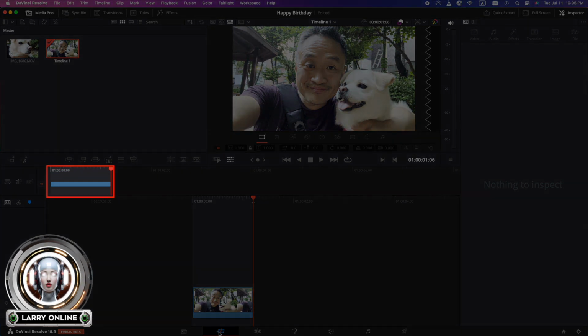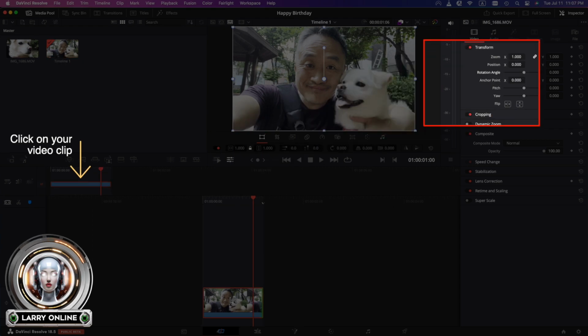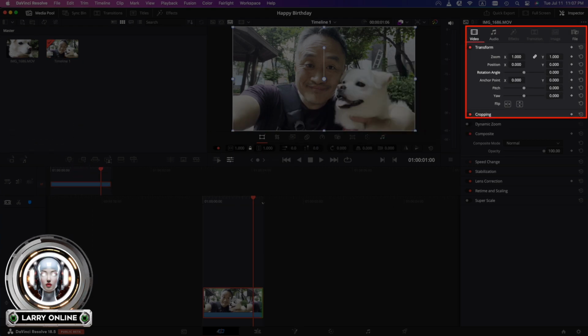Click on the video clip in the small timeline as shown. This will open a settings panel on the right side of the screen. This is where you will set your keyframes. The default zoom level is 1. When you want to set a keyframe, you will click on the diamond on the right.